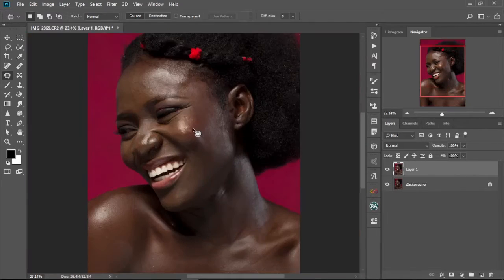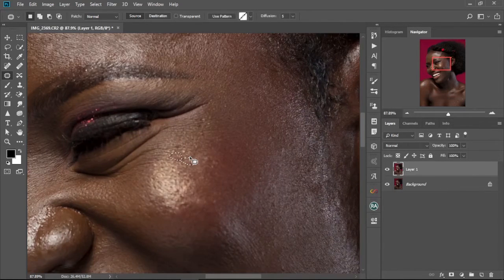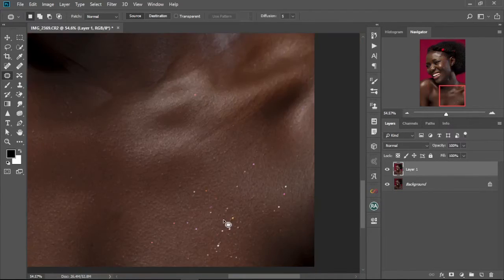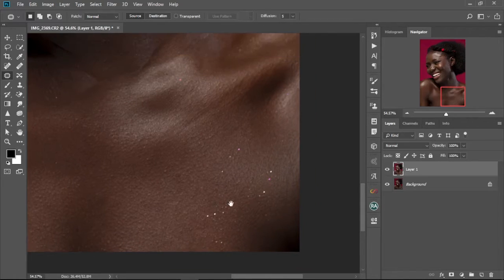I always love to duplicate. You can do it on your background layer as well, but maybe you might make a mistake, and then you might need the same copy of the background again, and you won't be able to get it. So it's advisable you always duplicate your background image before you start working.